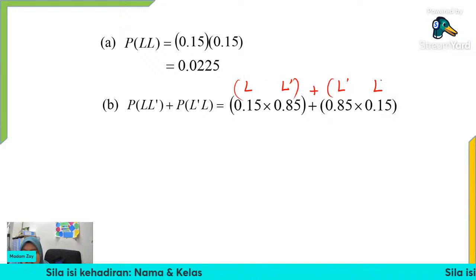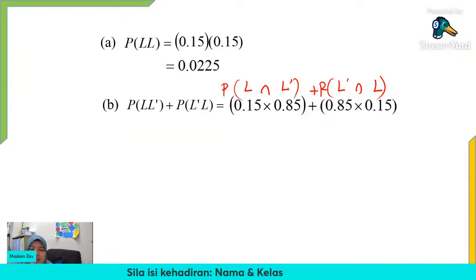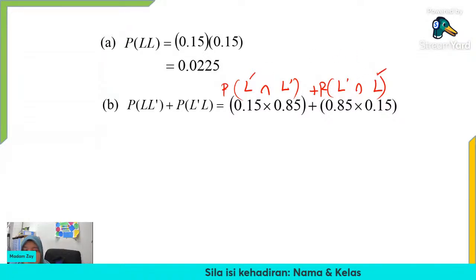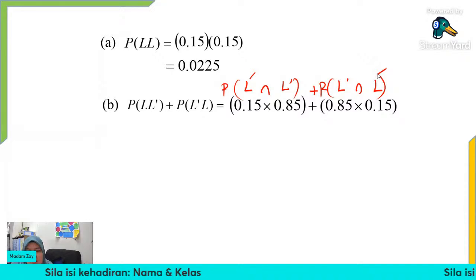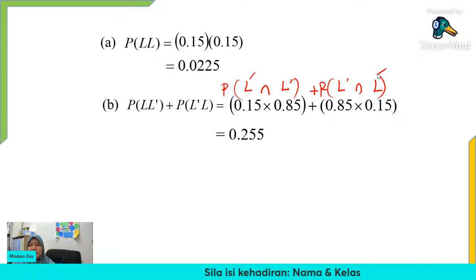Someone might be asking, is it not the same? Okay, it's not the same, because it happens on different days. Here he is late on Monday, and here he is late on Tuesday. So we need to consider both outcomes. So what is the answer here? We have 0.255. Just use your calculator directly. So we have finished discussing the tree diagram.